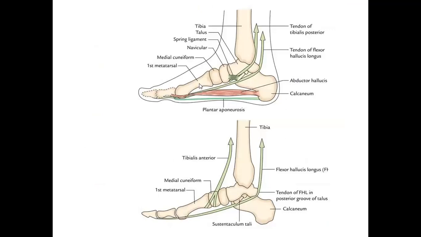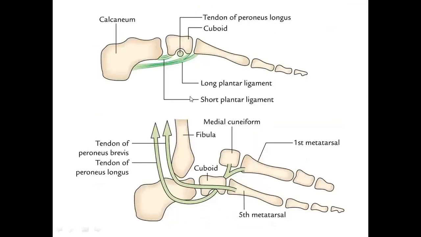These are the various structures we could observe. The spring ligament can be observed here. Then the remaining structures like the calcaneum, the flexor hallucis longus tendon and the tendon of tibialis posterior, the flexor hallucis longus tendon and the tibialis anterior tendon. Then here also the remaining bones like the calcaneum, peroneus longus tendon, and the lateral cuboid bone. The fourth and fifth metatarsals and the peroneus brevis and peroneus longus tendons can be observed, cuboid bone as well.